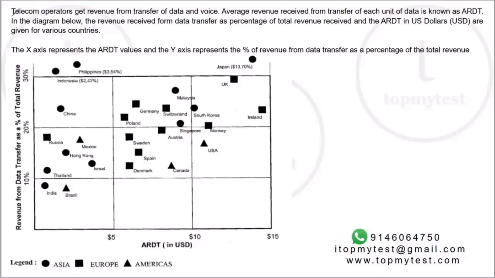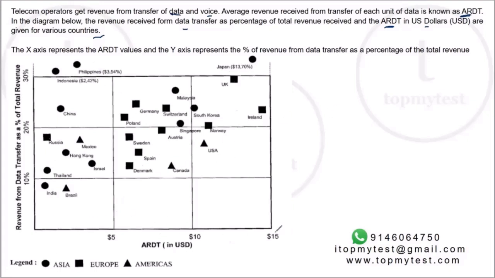So the set says telecom operators get revenue from transfer of data and voice. Average revenue received from the transfer of each unit of data is known as ARDT. So there is one acronym there. In the diagram below, the revenue received from data transfer as a percentage of total revenue received and ARDT in US dollars are given for various countries. For different countries you have India, Hong Kong, Indonesia, Philippines, etc.